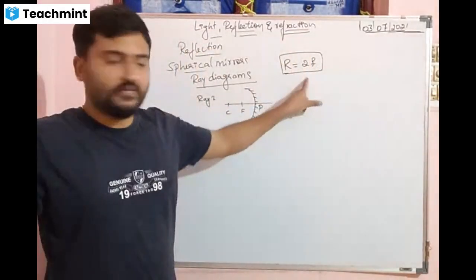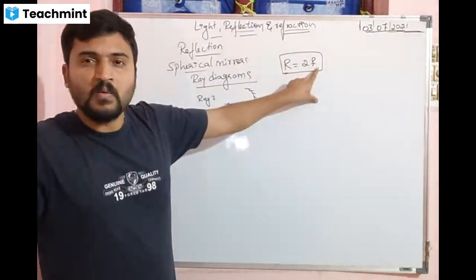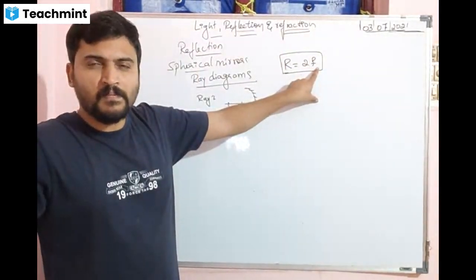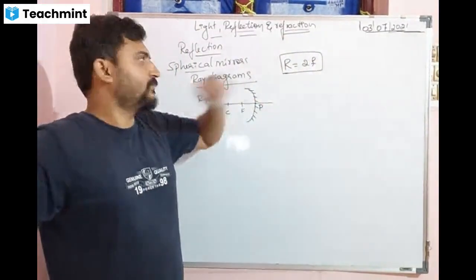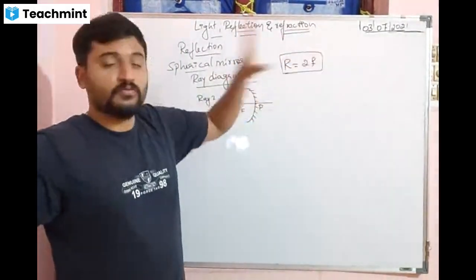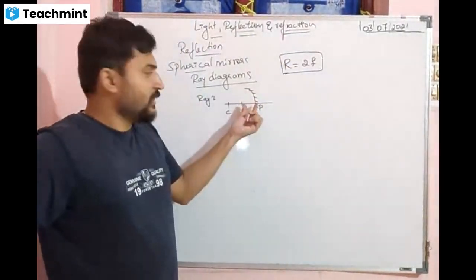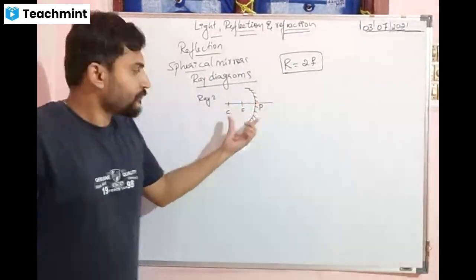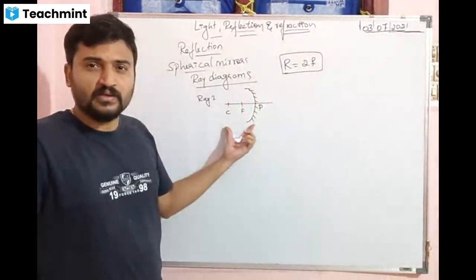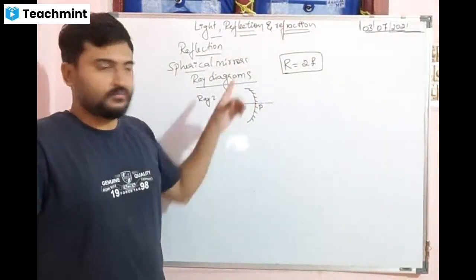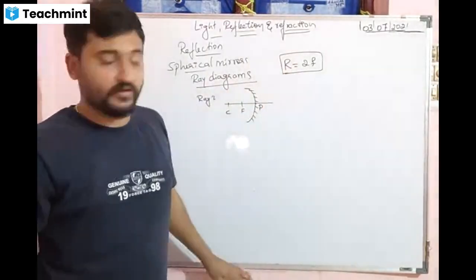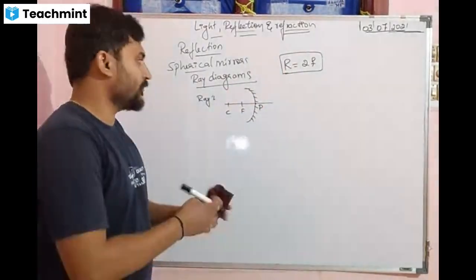Radius of curvature is always double the focal length. If the focal length is 2 centimeter, the radius will be 4 centimeter. Don't forget that. That is also important for you.